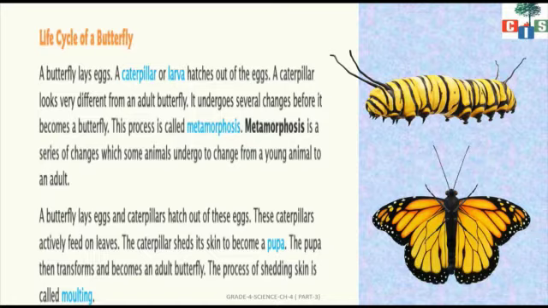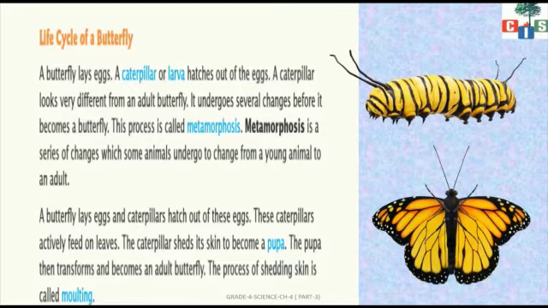What is the meaning of metamorphosis? Metamorphosis is a series of changes which some animals undergo to change from a young animal to an adult. As in the image, you can see the structure of the caterpillar and the butterfly is different.